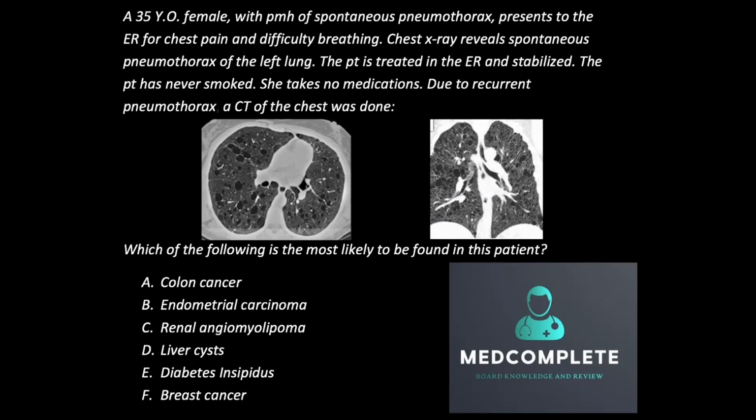Today we have a 35-year-old female with a past medical history of spontaneous pneumothorax. She presents to the ER for chest pain and difficulty breathing. The chest x-ray in the ER reveals a spontaneous pneumothorax of the left lung. The patient is treated in the ER and stabilized.